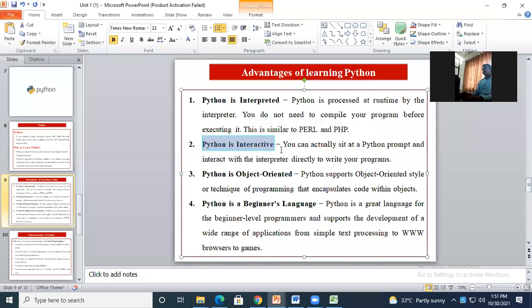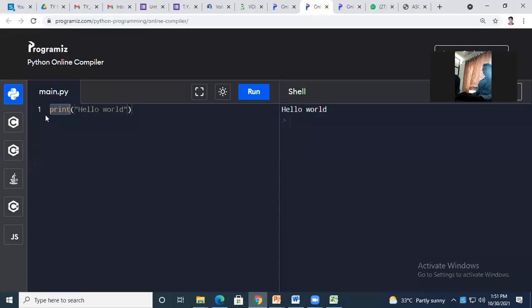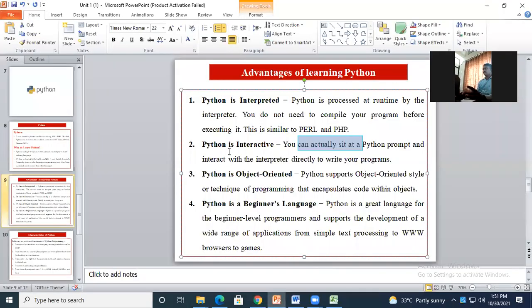Python is interactive. See, for interactive, just now I have given you the example. If I only want to display, I need only this print. It will print the message. Okay, and other features also we are going to discuss. Object oriented. Python supports all the object oriented.